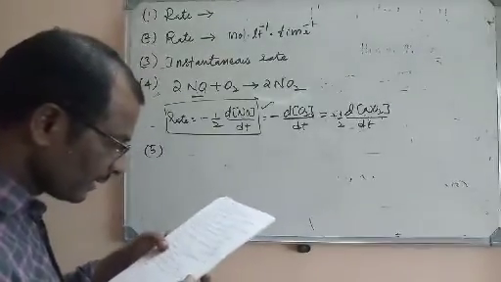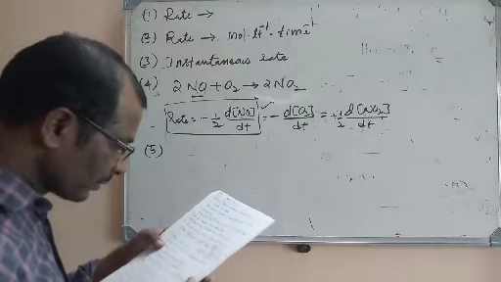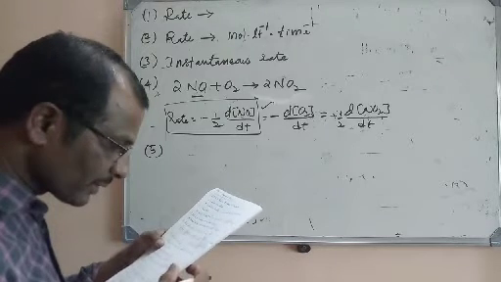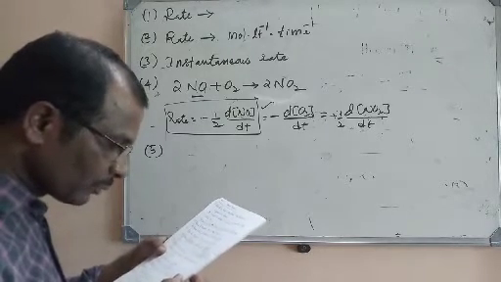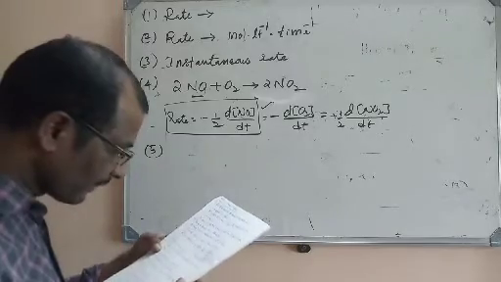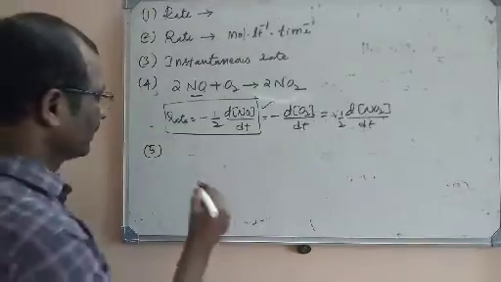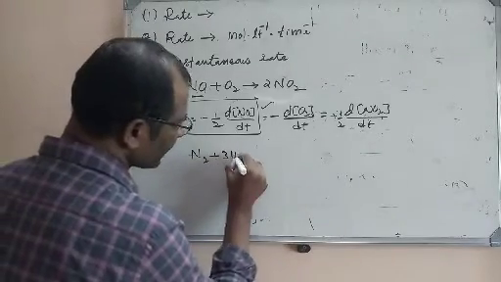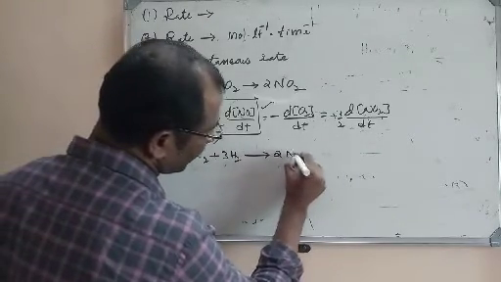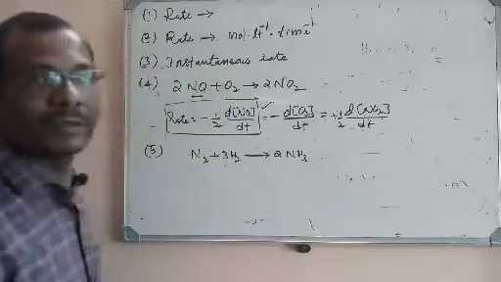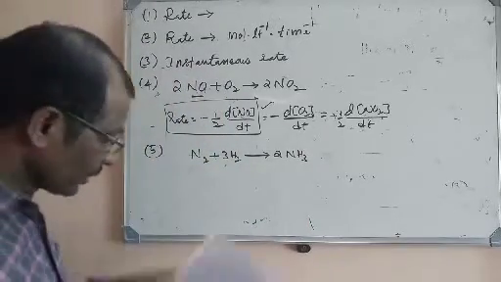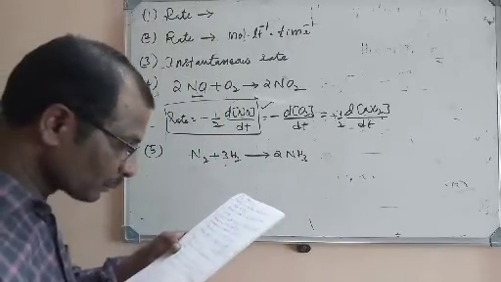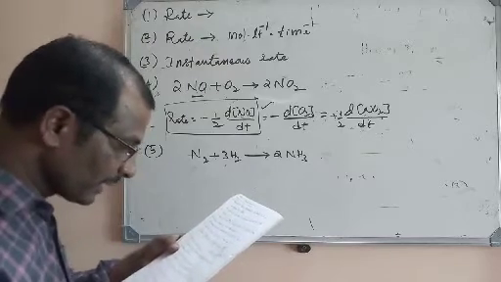For the reaction N2 plus 3H2, the rate of disappearance of nitrogen is 0.2 moles per liter per second. Then what is the rate of appearance of NH3? N2 plus 3H2 is given as 2NH3. Now here the relation is between nitrogen and ammonia.